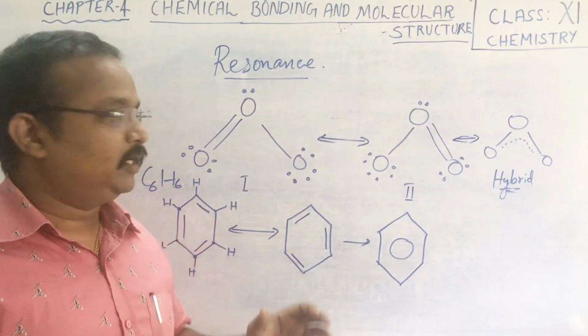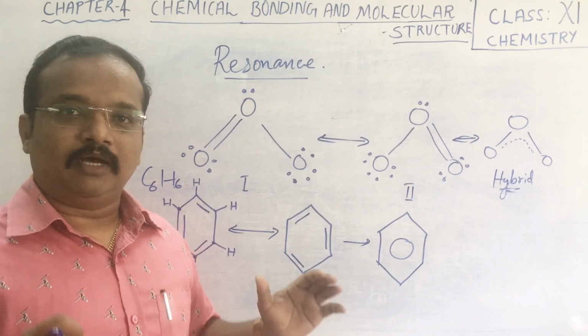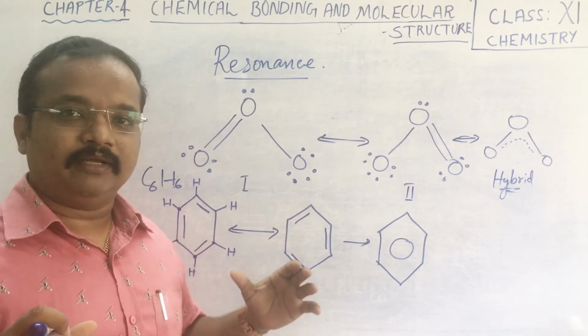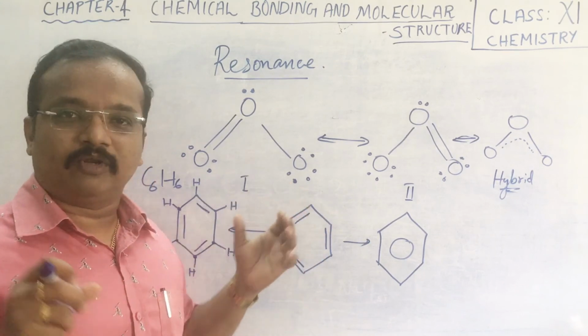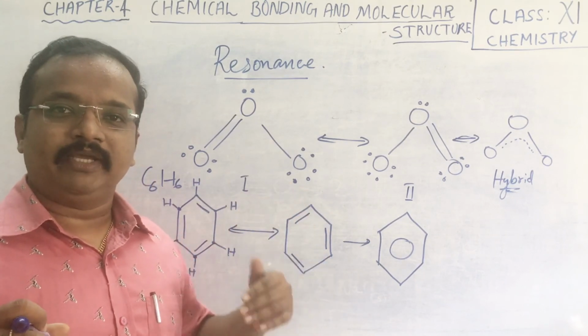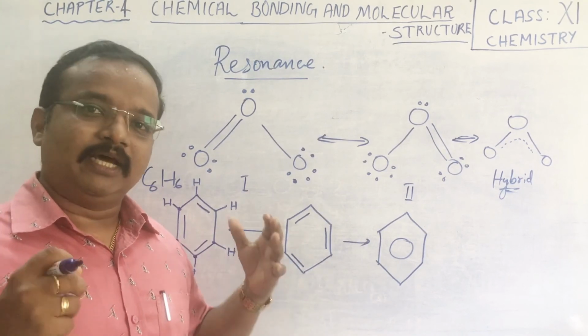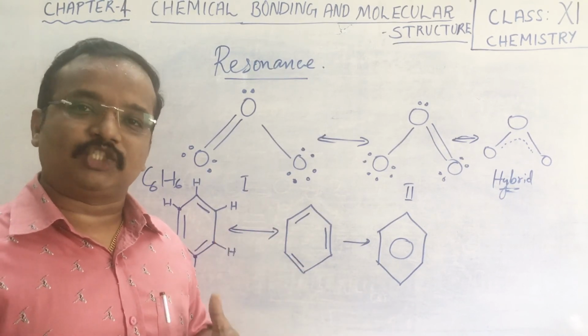According to the Lewis structures, a single structure cannot represent all the features of a particular molecule. Then we represent it by different structures, which we call resonance or resonating structures.